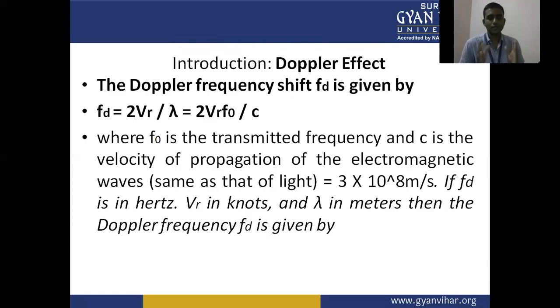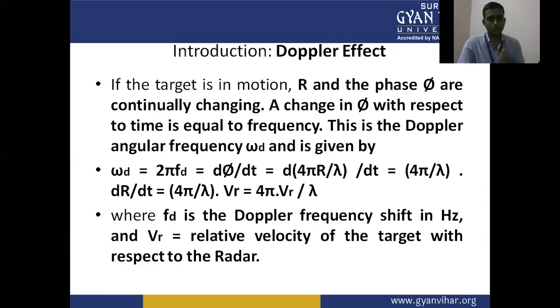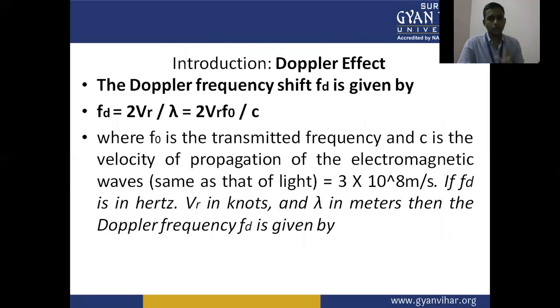The Doppler frequency shift fd is given by 2vr upon lambda, which is equal to 2vr f naught upon c. That is the Doppler frequency. Vr is the relative velocity of the target with respect to the radar, which we have already defined, and f naught is the transmitted frequency. C is the velocity of propagation of electromagnetic waves,